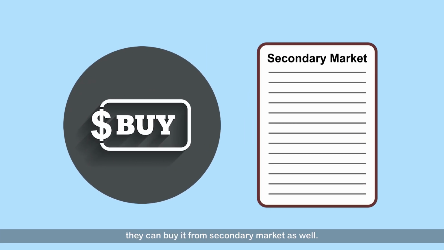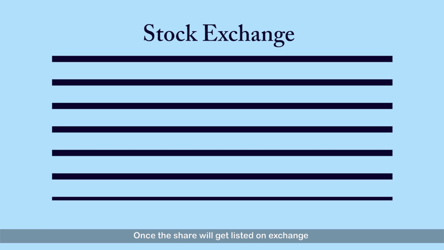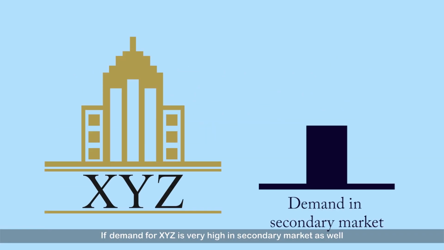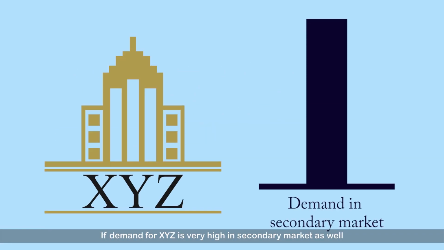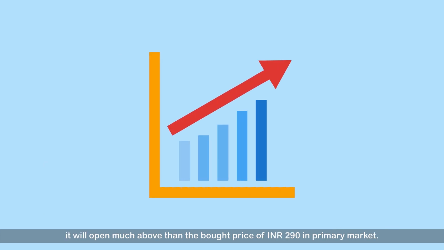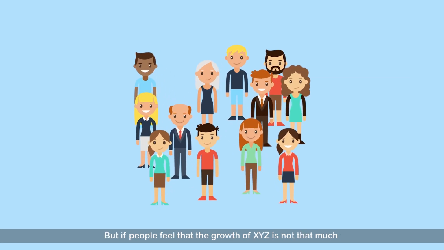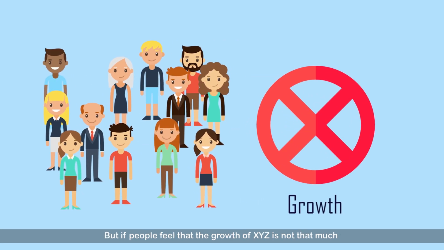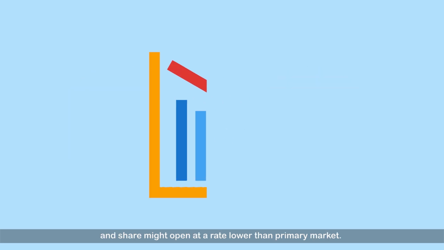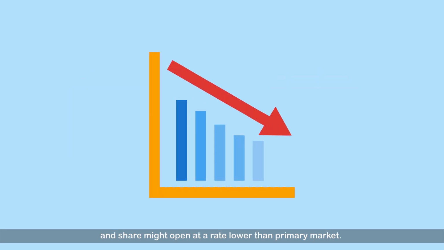Once the share gets listed on the exchange, it will be open for the general public for trading henceforth. If demand for XYZ is very high in the secondary market as well, it will open much higher than the bought price of INR 290 in the primary market. But if people feel that the growth of XYZ is not that much, they will not buy the share in the secondary market and it might open at a rate lower than the primary market.